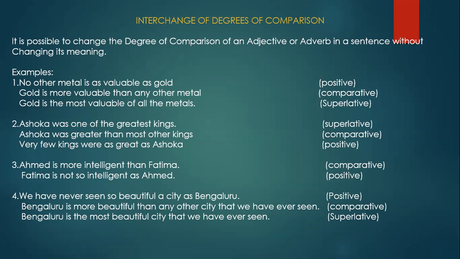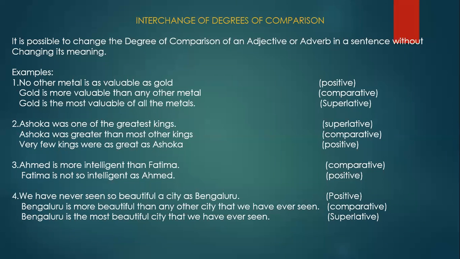That is, Ahmad is more intelligent than Fatima. And Fatima, okay, how to write in the positive form? Fatima is not so intelligent as Ahmad.